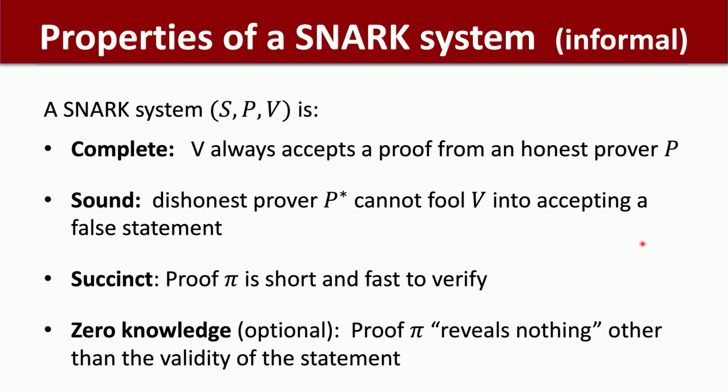Going through this very quickly, I just wanted to make sure we're on the same page. SNARK systems have to have a couple of properties, and I want to make sure everybody's familiar with these words. Complete means that an honest prover will always convince an honest verifier. Sound means that a dishonest prover cannot fool the verifier into accepting a false statement. Succinct means what I said before, that the proof is short and fast to verify. And zero knowledge means the proof reveals nothing other than the validity of the statement. So, a very quick informal description of the properties.